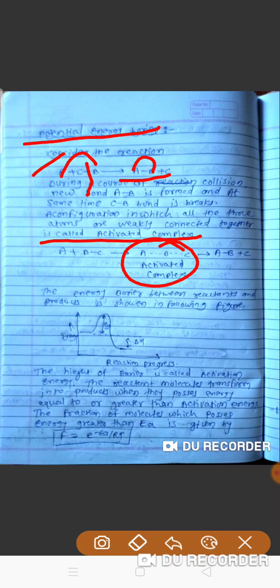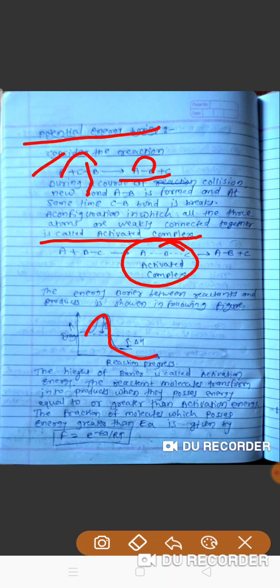The energy barrier between the reactants and product is shown in the following figure. This is the energy barrier between the reactant and product. The energy of the reactant is higher than that of the product. The product has more stability. The height of the barrier is called the activation energy. When the reactant is converted into product, it has to climb up to this height and cross this barrier, and this height of the barrier is called the activation energy.